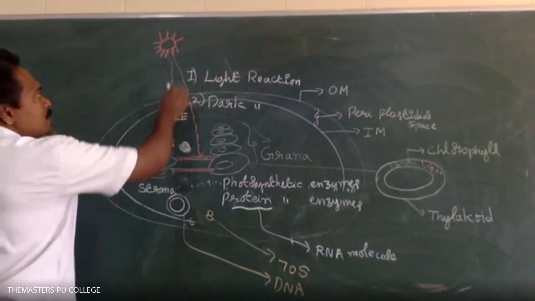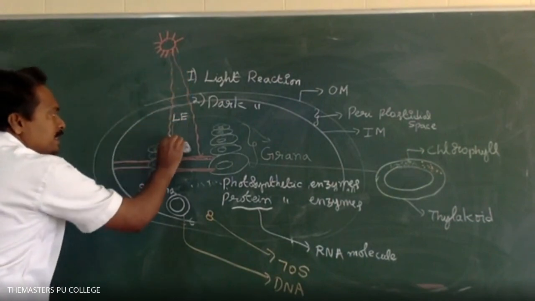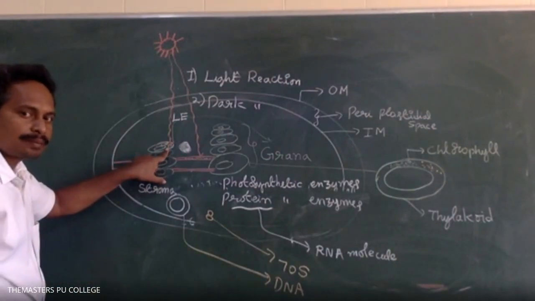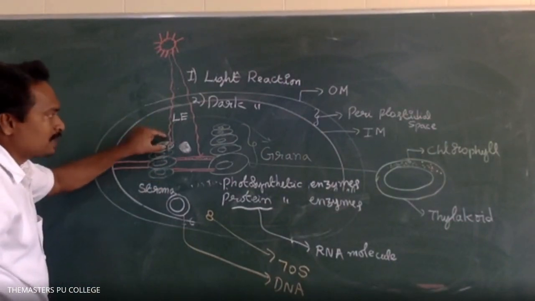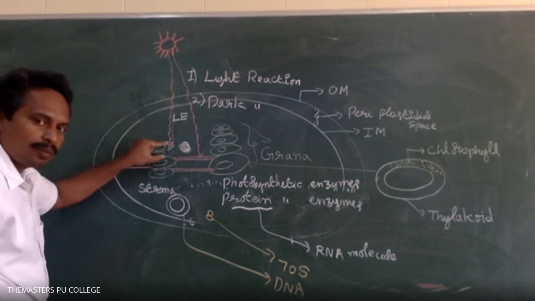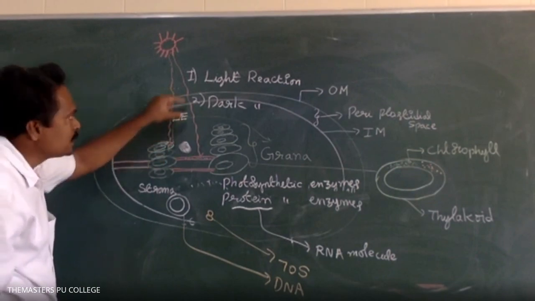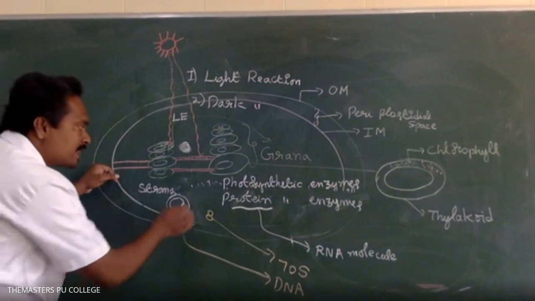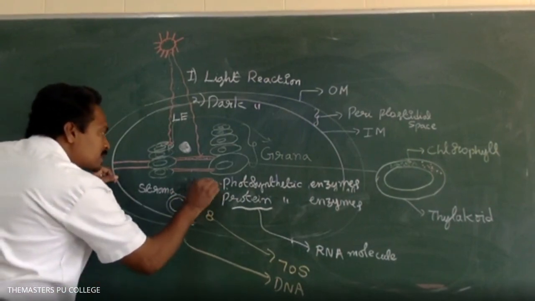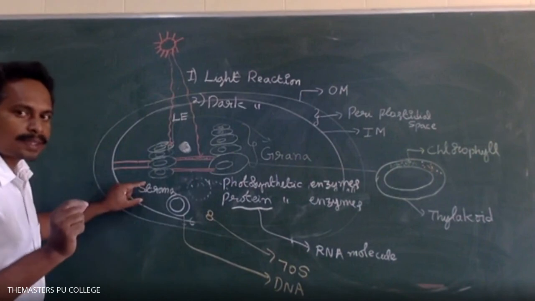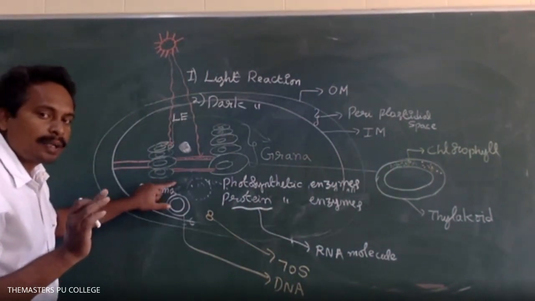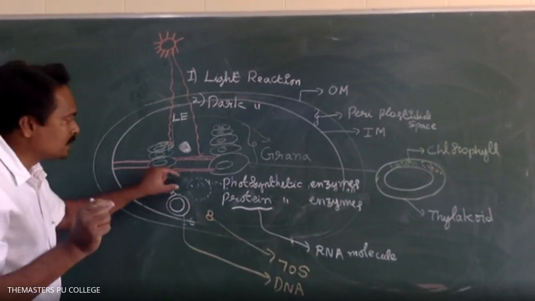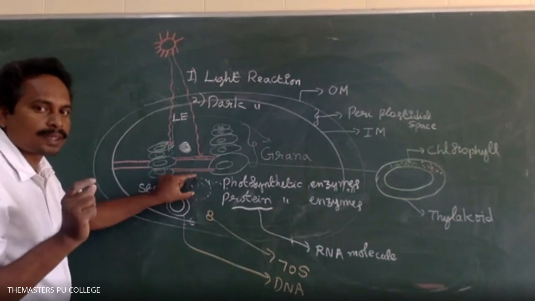In the light reaction process, the light energy is received by the chlorophyll pigments, which are present in the thylakoid membranes. So chlorophyll pigments are involved in the light reaction of photosynthesis. Next, it is followed by the dark reaction. The dark reaction takes place in the stroma region of a chloroplast, not in the thylakoid membranes.